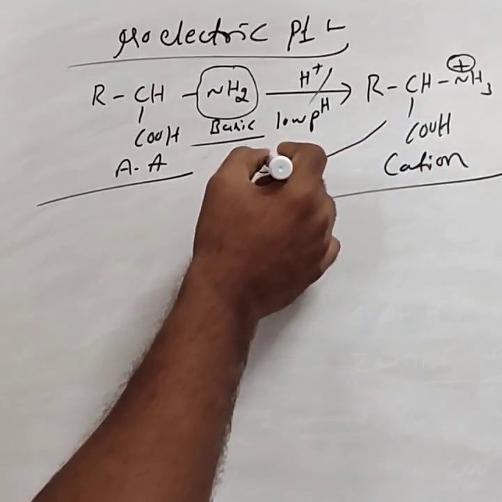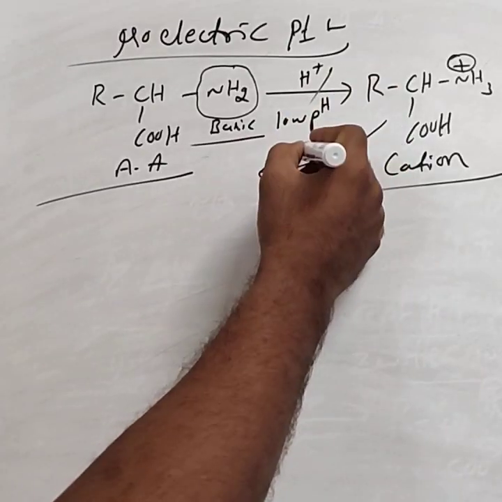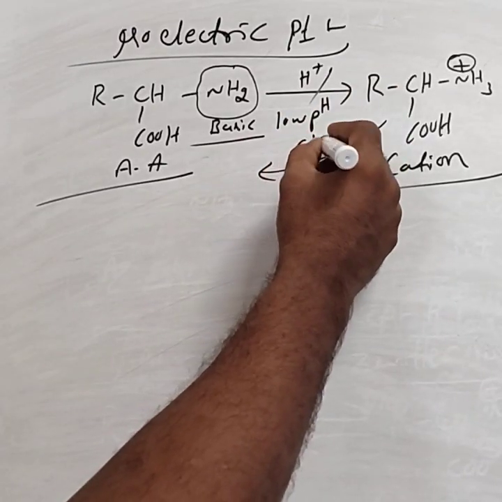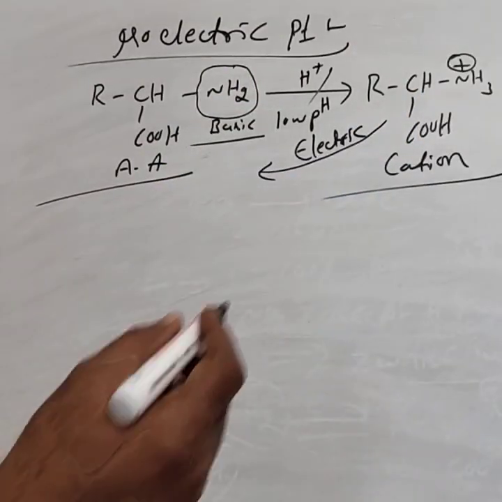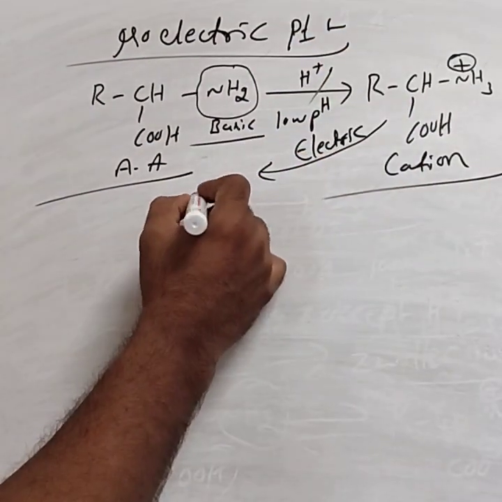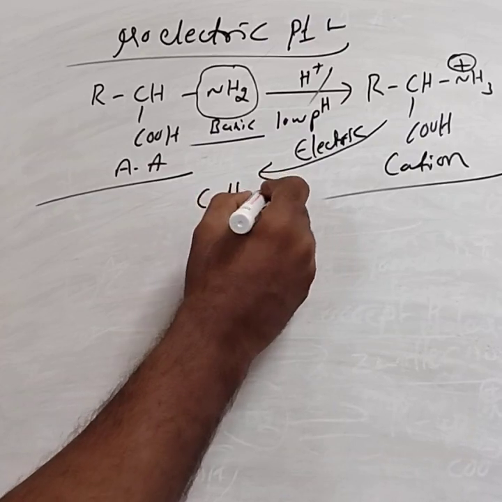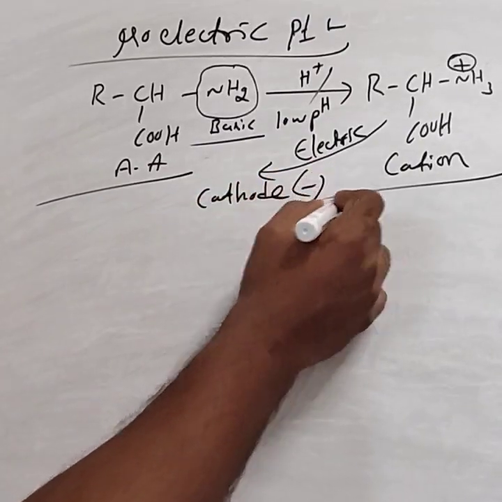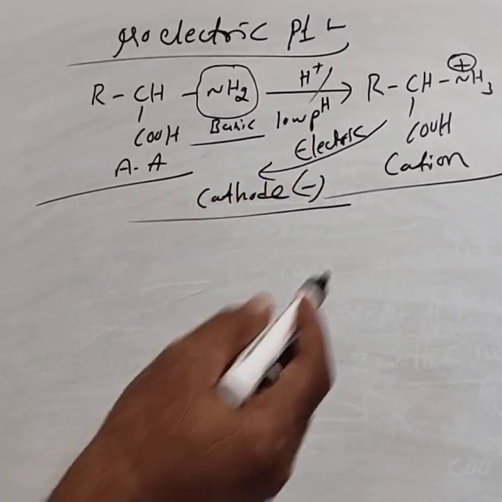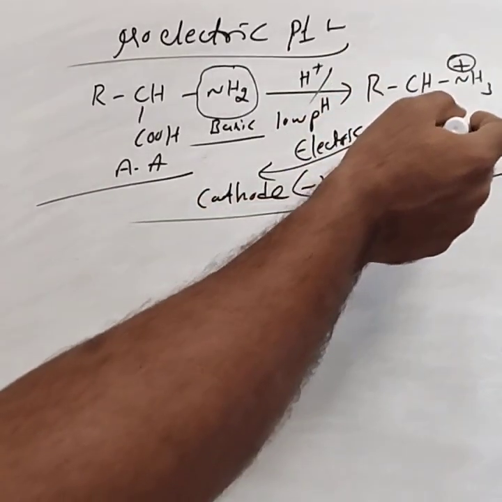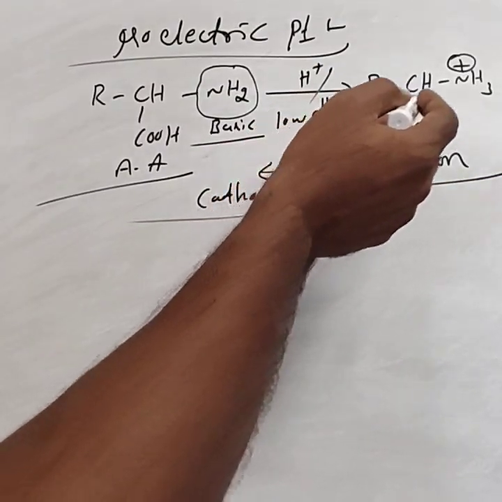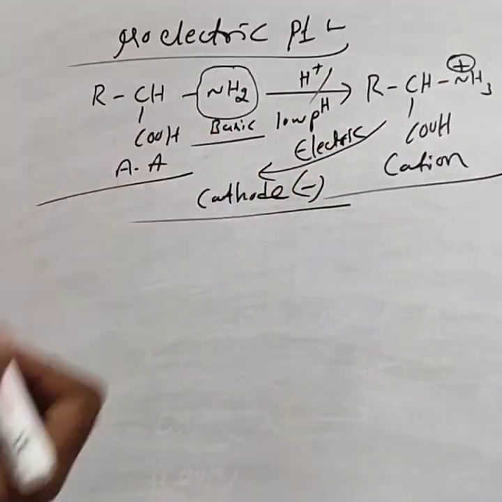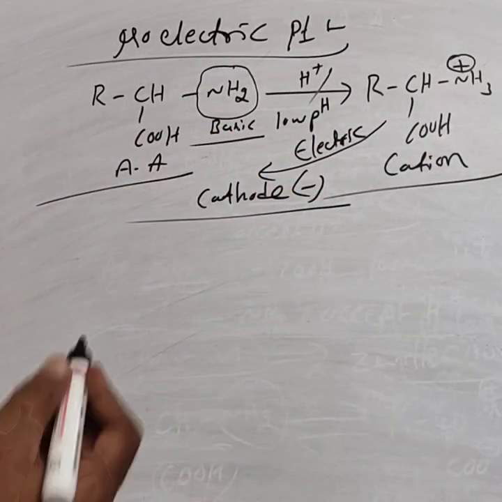To this cation, if you pass the electric current, this cation migrates towards the cathode. Cathode means the negative rod. Due to the presence of positive charge in the amino acid, under the influence of an electric field, that cation migrates towards the cathode.